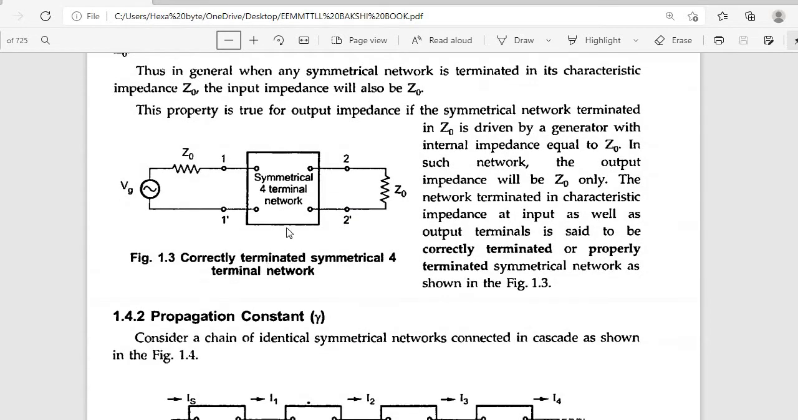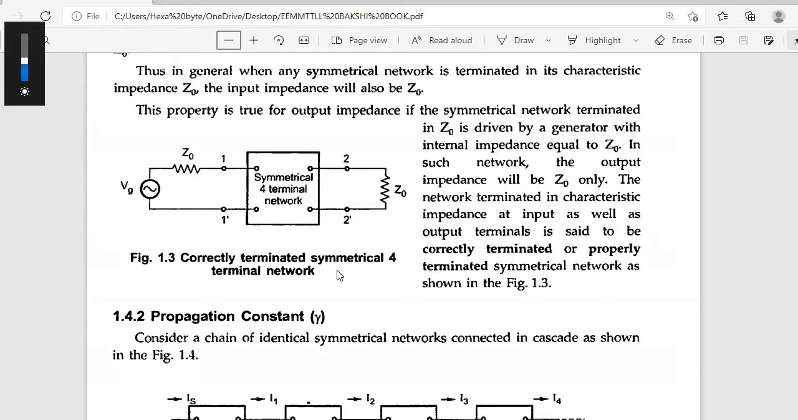So here we are taking a symmetrical 4-terminal network, where Vg is the source voltage, a sinusoidal voltage we are applying. Z0 is the characteristic impedance of the symmetrical 4-terminal network. Why? Because it has 4 terminals, 1, 2, 3, 4. Input side is 1, 1 dash, and output side is 2, 2 dash with Z0.